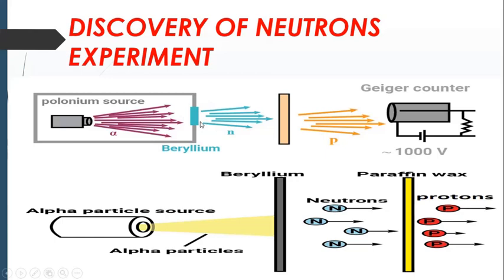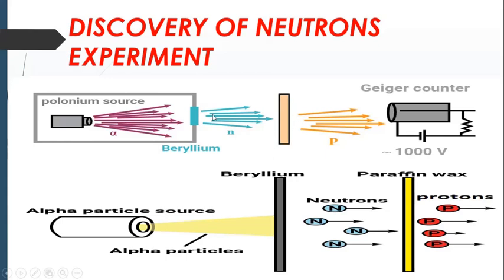So when we do this, the beryllium atom emits uncharged particles called neutrons. You can see this picture clearly. The alpha particles are made to fall onto the beryllium atom, which emits neutrons. What is there in the next yellow colored pad? That is nothing but paraffin wax. You could see here this orange colored board, we can say it is paraffin wax.